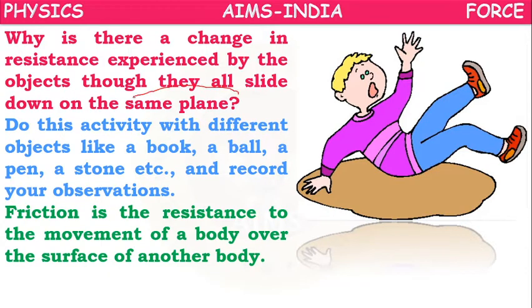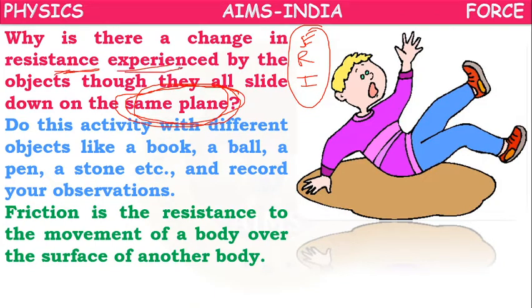Actually, all three of them, the eraser, rupee coin and ice cube, are moving on the same plane. But the resistance or friction experienced by them is different, because of the change in the nature of the surface. If we do this activity with a book, ball, pen, stone, we can observe differences there, in the speed of the movement, or in the distances they have moved in one particular time.